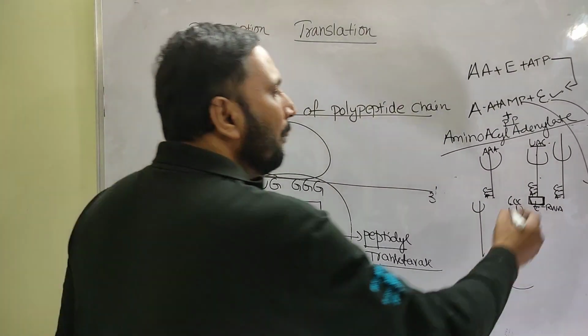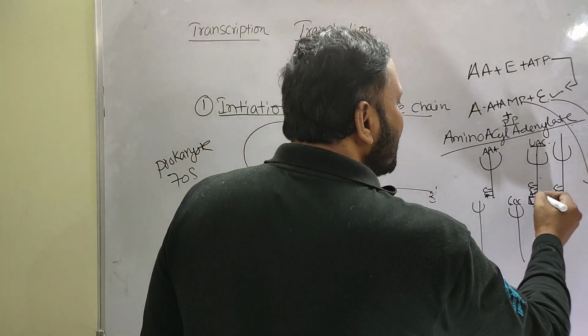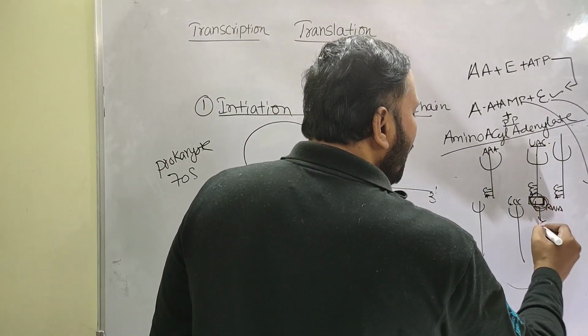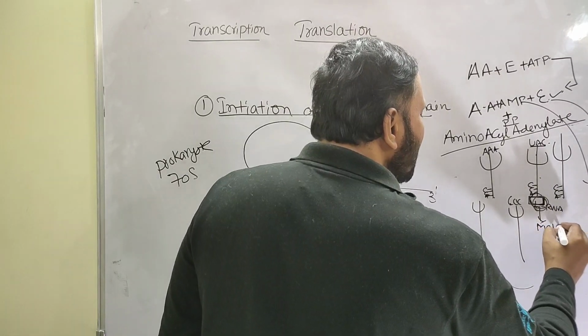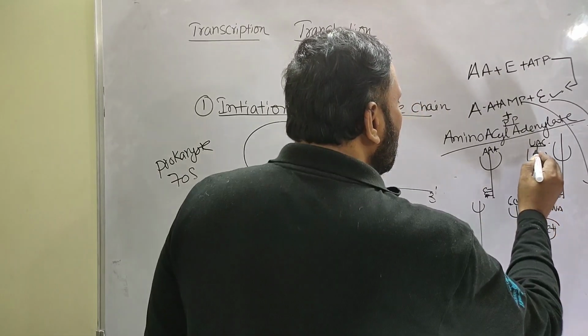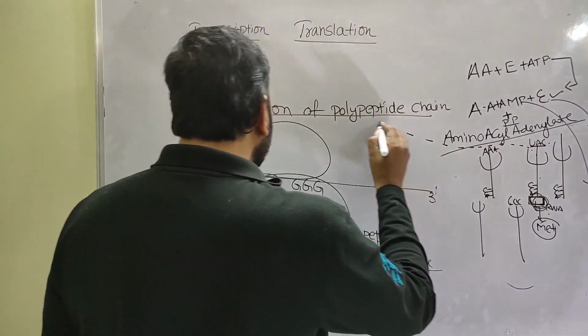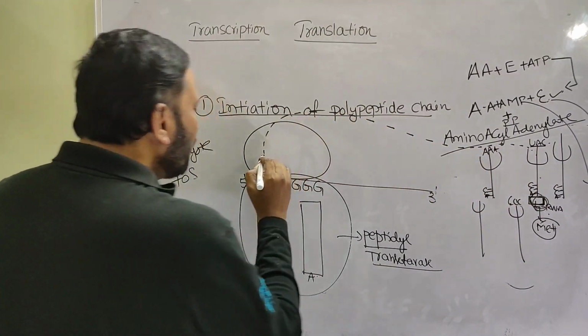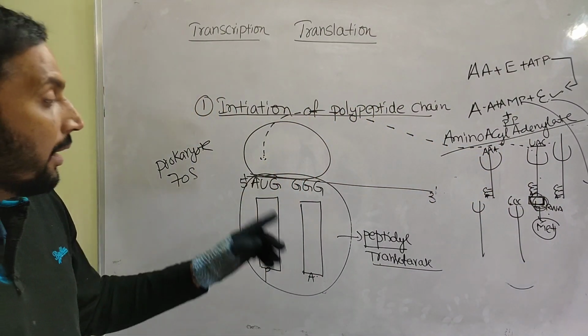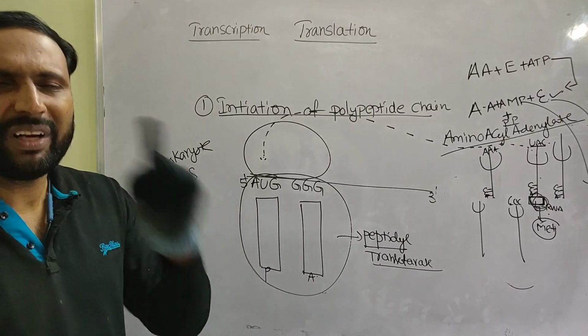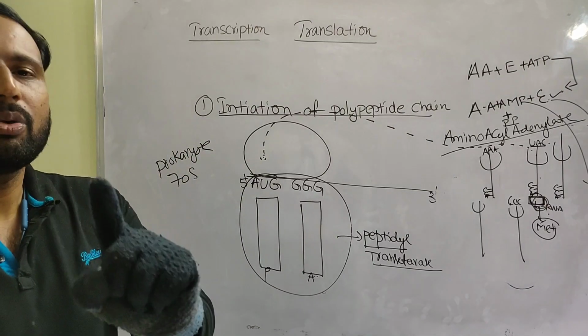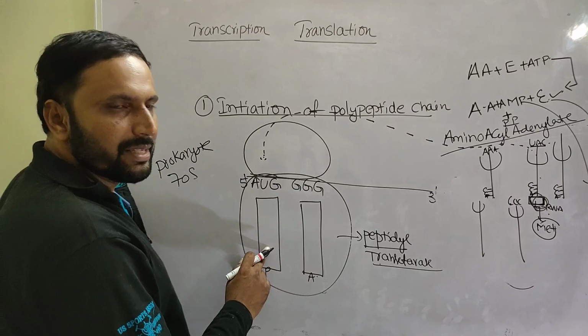This tRNA brings the amino acid formyl methionine. That methionine moves directly to the P site, not to the A site. Only methionine is brought directly to the P site.